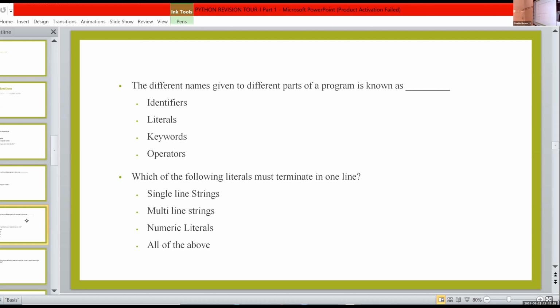Which of the following literals must terminate in one line? Single line strings, multi-line strings, numeric literals, all of the above.